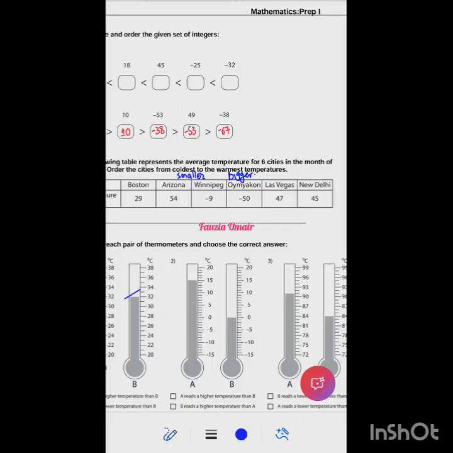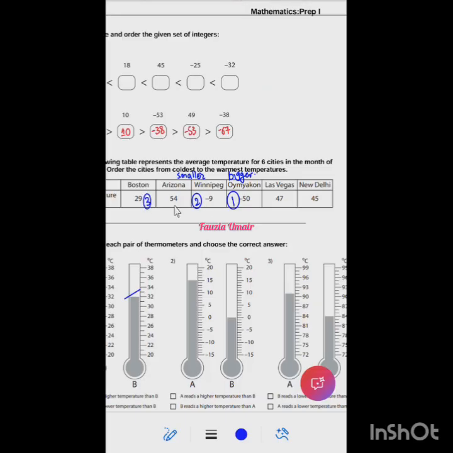So which city has the least temperature? Ma'am, the fourth one. Right, so I'm just putting the numbers here. This will come first. Then which city will come? Winnipeg. And then Boston.